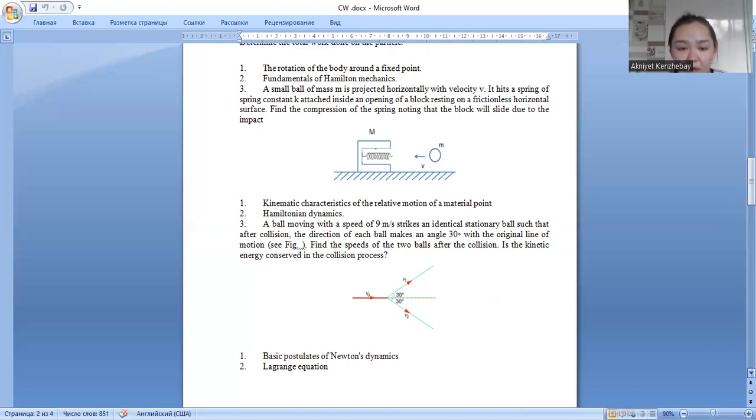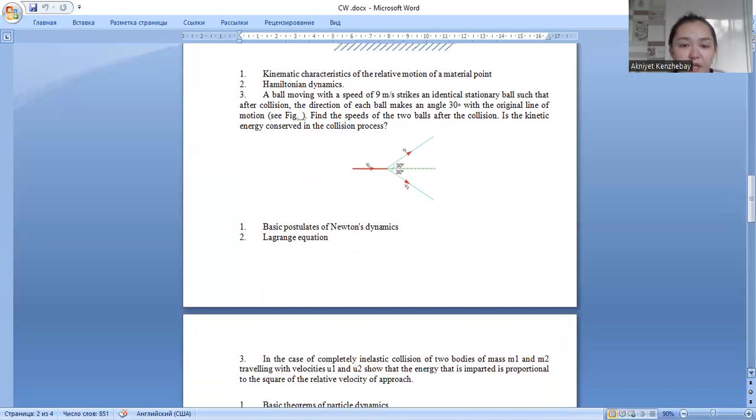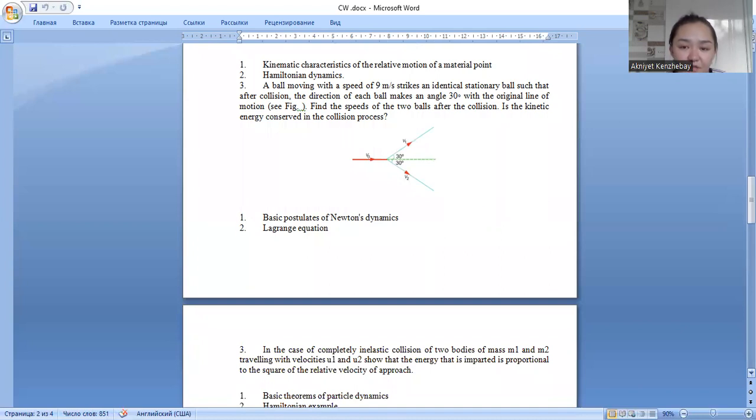The next is kinematic characteristics of the relative motion of a material point. So kinematics is the study of the geometry of particles, rigid bodies, and their motions: the positions, the velocities, and the accelerations.